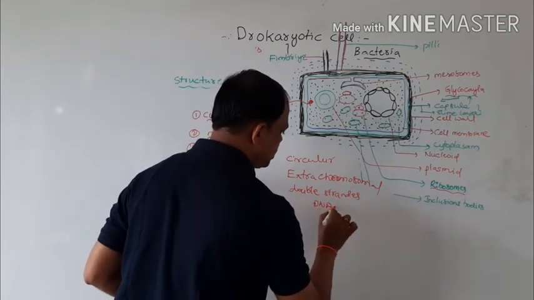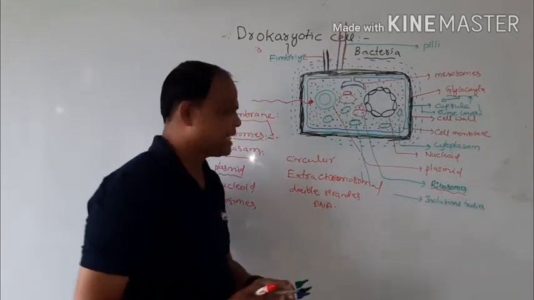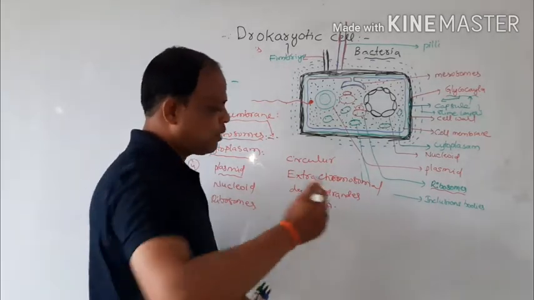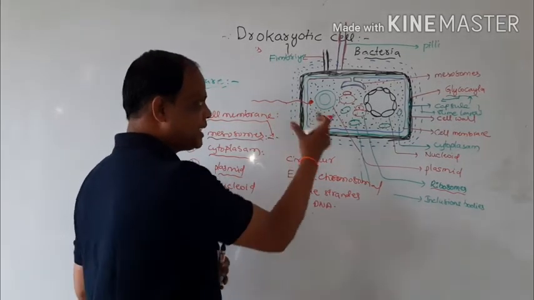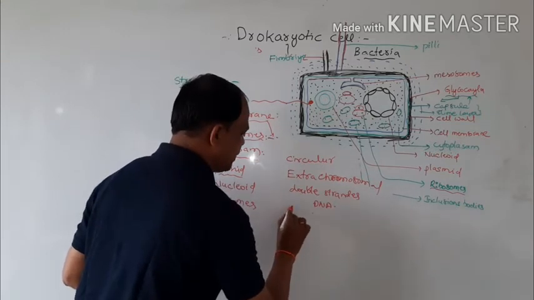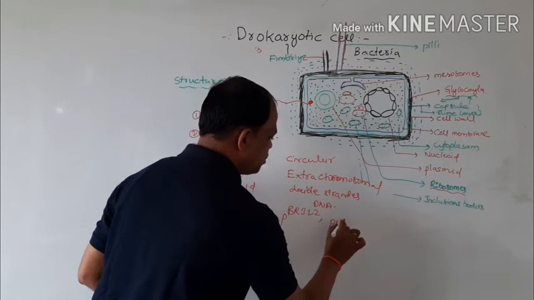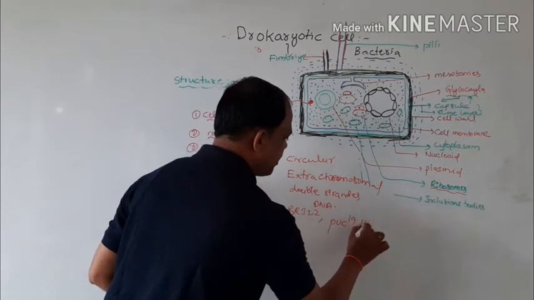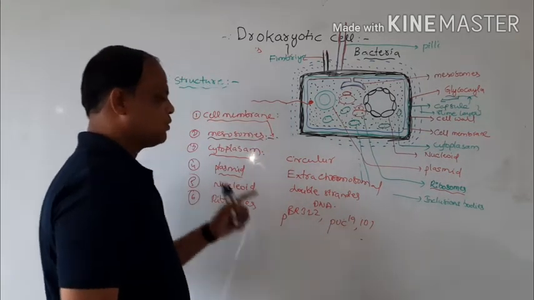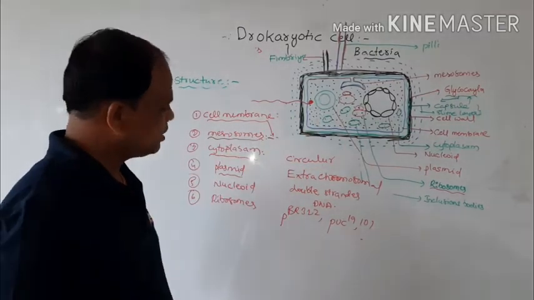This is very useful for genetic engineering. Nowadays we construct artificial plasmids also, such as pBR322, pUC19, and others. These are artificially constructed plasmids. This is the plasmid.